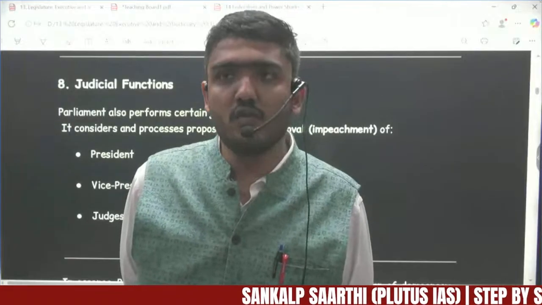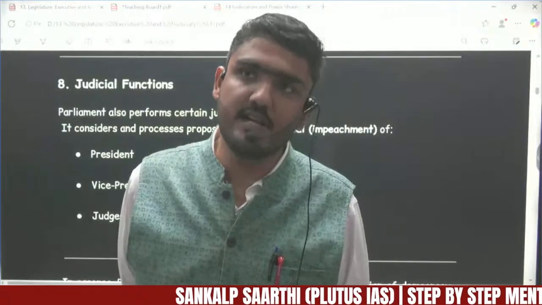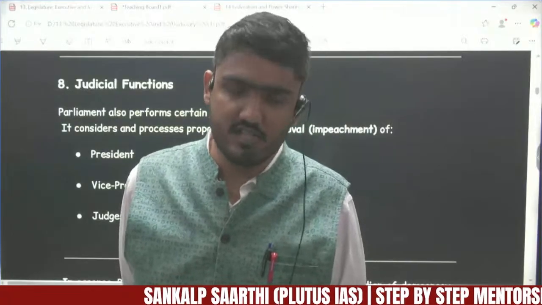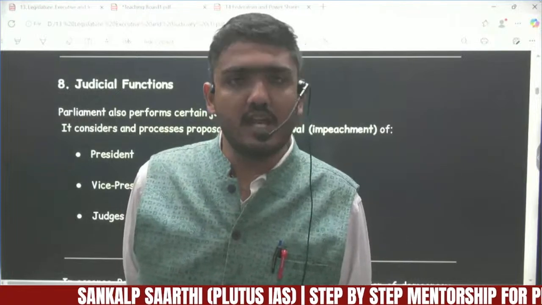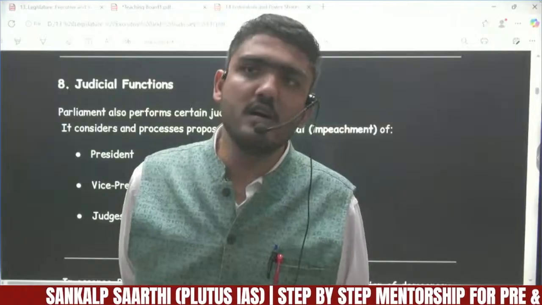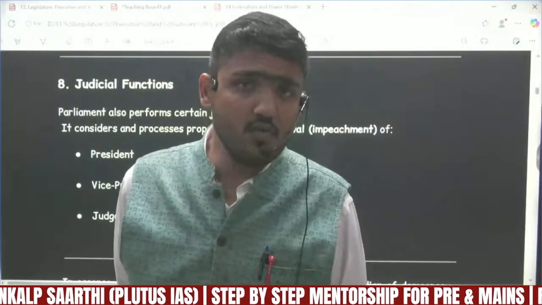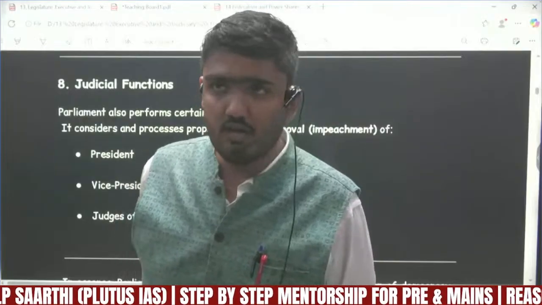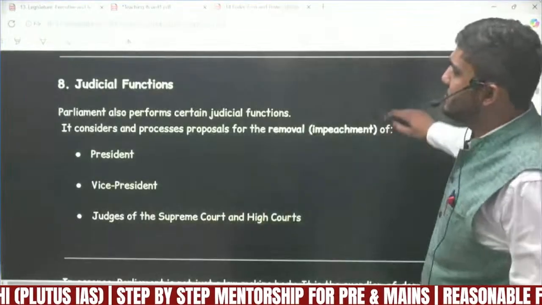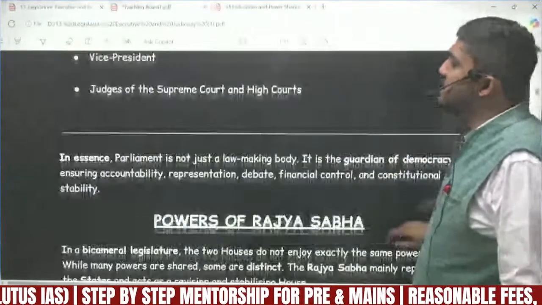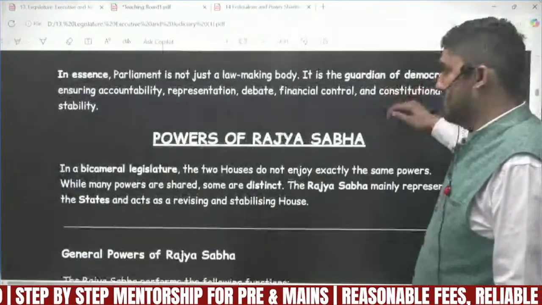Because they are appointed by the president, the judges of the Supreme Court and High Court can only be removed by the proper process followed by parliament. So parliament can decide on their removal, officially termed as impeachment. So some sort of judicial power is also there in the hands of the parliament.